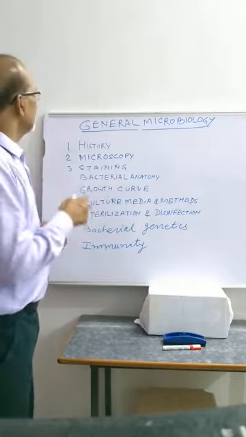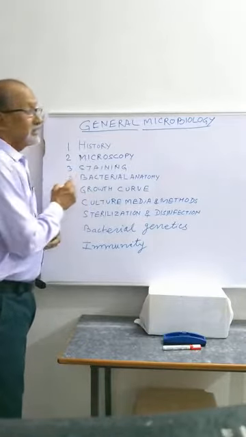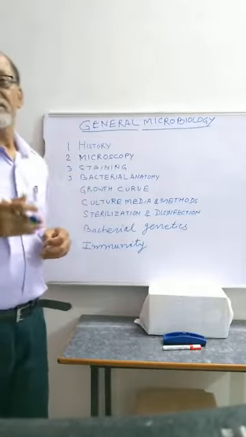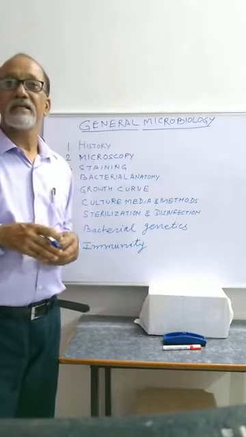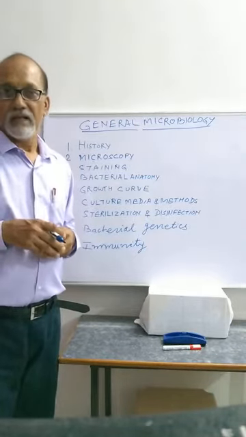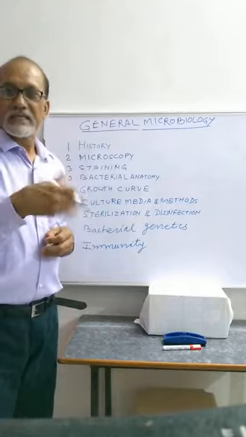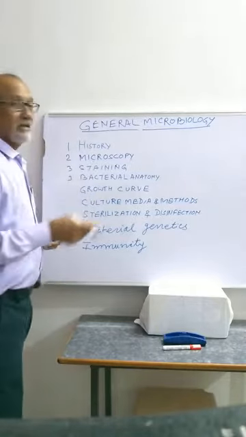The next one is bacterial anatomy, under which we study the different types of bacteria and their classifications. We will discuss these in detail in the next lectures.